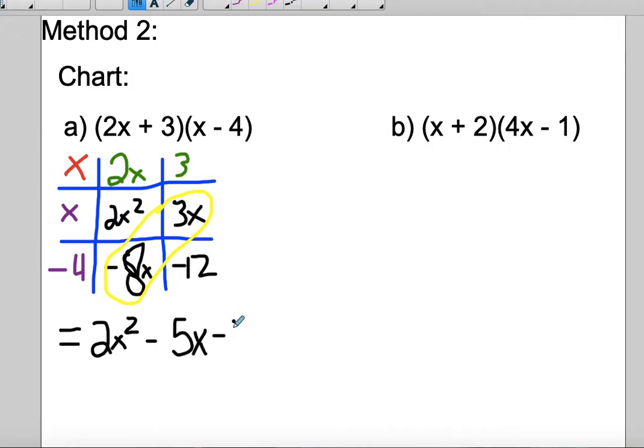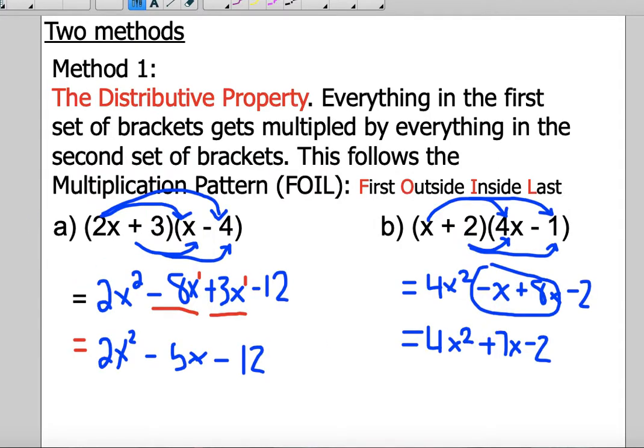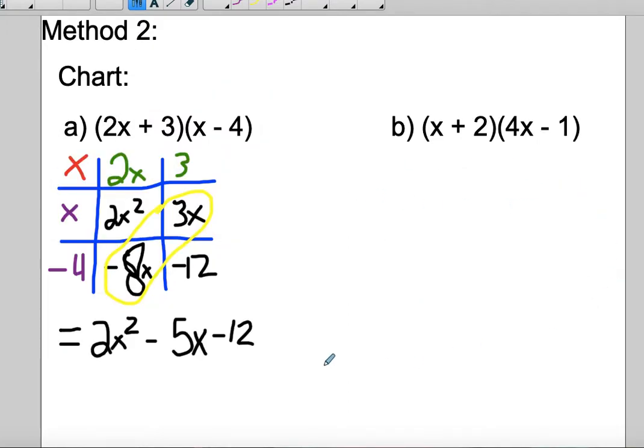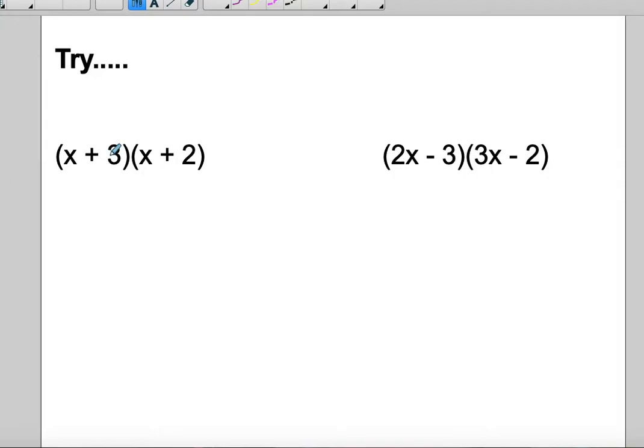So I'm going to leave the second one for you guys to try. You're going to get the same answer that we got here, but I just want you to practice doing the chart form. When you're solving these types of questions, it doesn't matter which method you choose. Just stick with one and master one. So two ways to do the same thing.